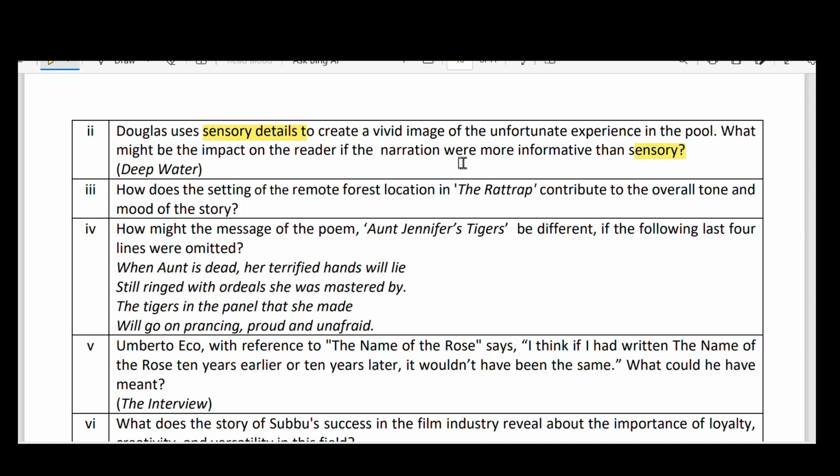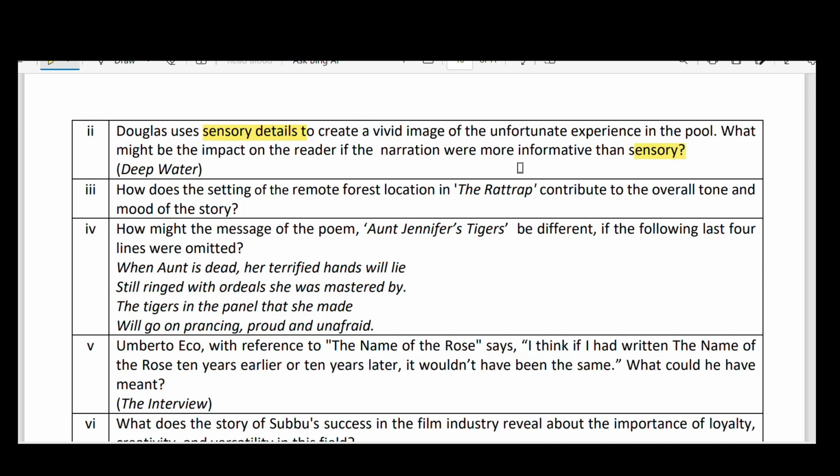He terrified it through his words. All these are sensory details. Why did he use them? To create interest among the readers, so they do not get bored of the reading.